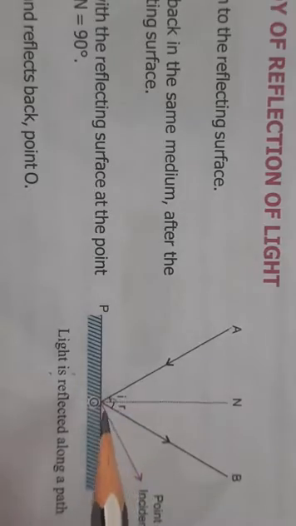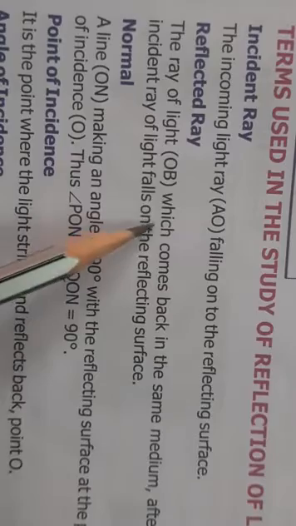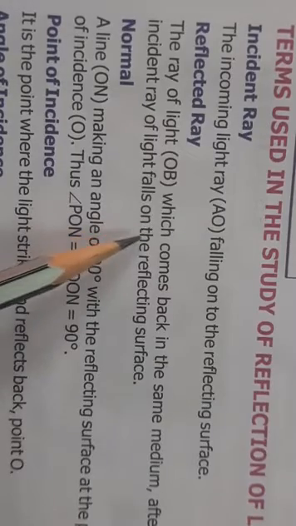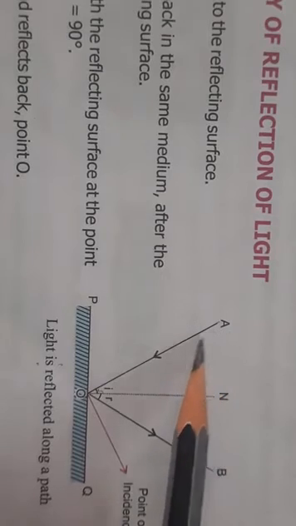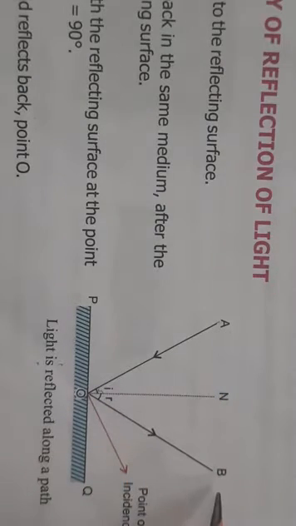The second term used is the reflected ray. Now reflected ray, as I told you, when the incident ray comes and hits, it bounces back in the same medium. So OB is the reflected ray.